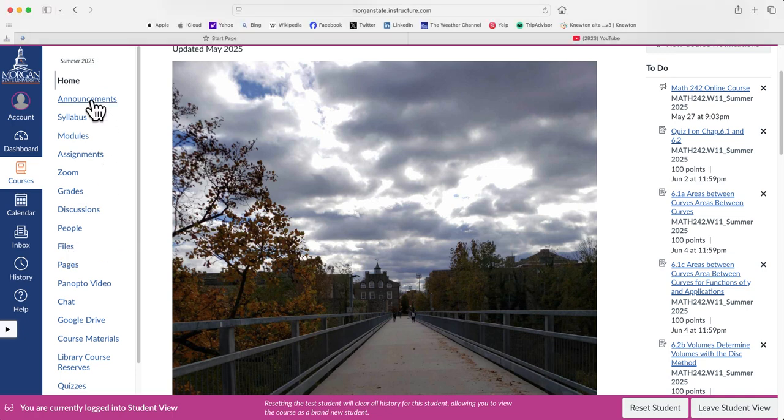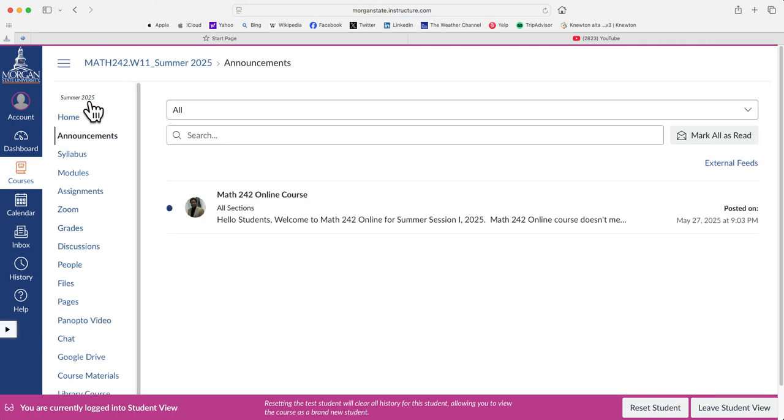Announcements. Make sure to check the announcements every day, because if I want to communicate with you, I will use the announcement category on Canvas. Make sure to check this first announcement, because there are a lot of things that I want you to understand from it. Sometimes I will send you a message from Inbox in Canvas, but most of the time it's going to be on the announcements.